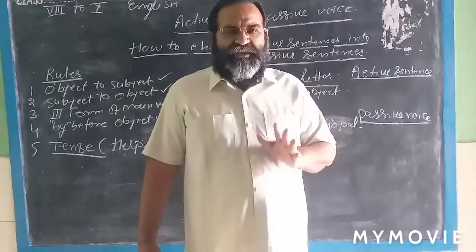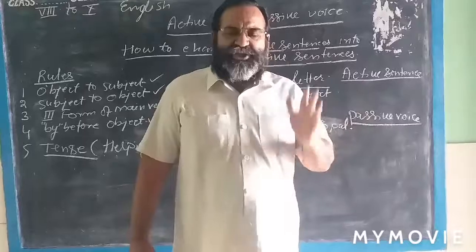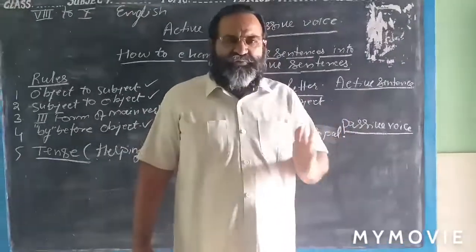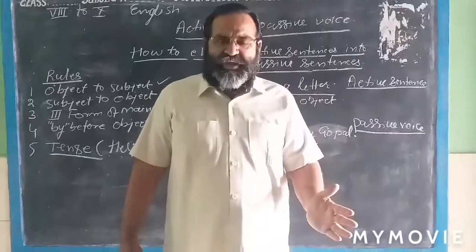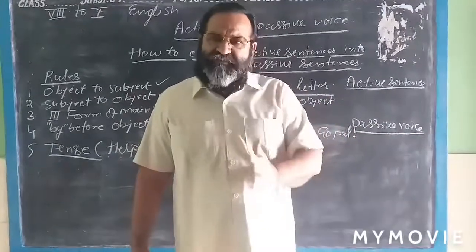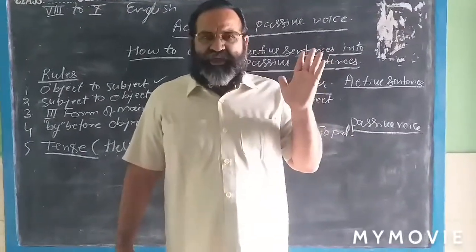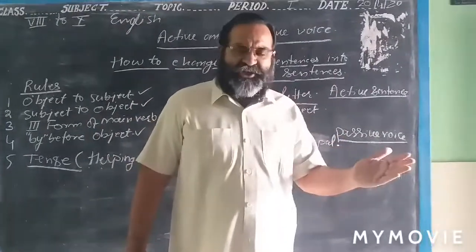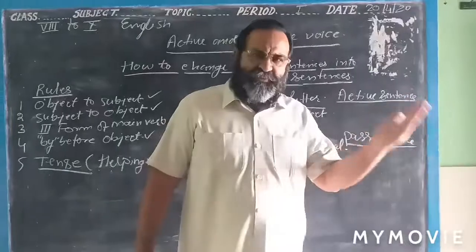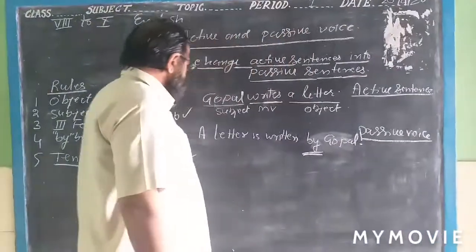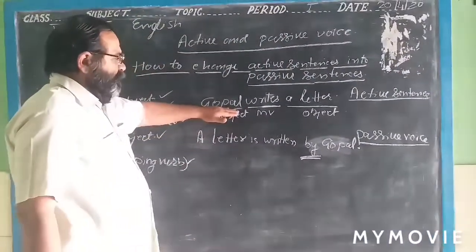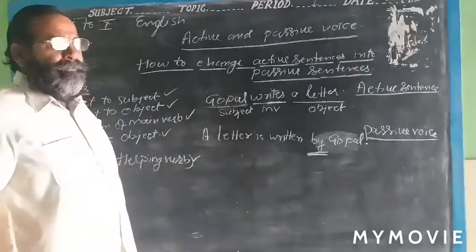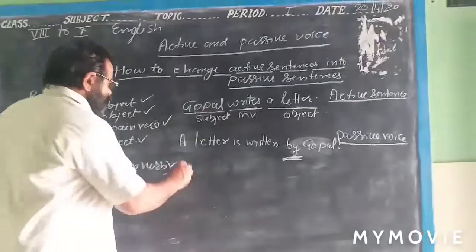First is object will be changed into subject and subject will be changed into object. And third form of the main verb will be used, and before the object by will be used. And the helping verb of the subsequent sentence tense will be used. Now, we want to take this is the present simple. Now we want to take the present continuous.